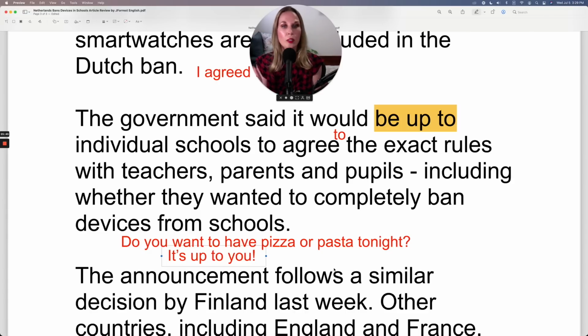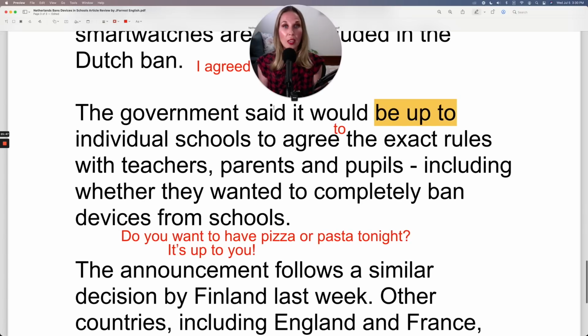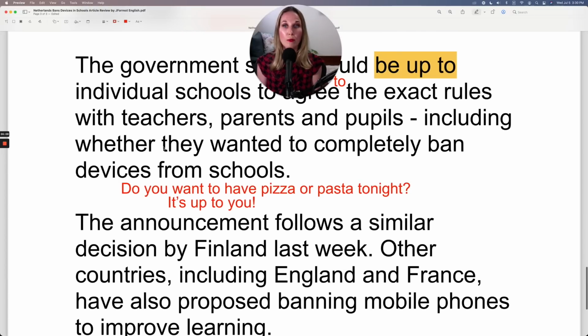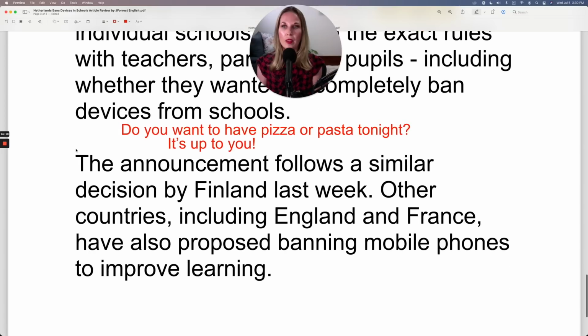It's up to you. So the government said it would be up to the individual schools to agree to the exact rules with teachers, parents, and pupils. So the schools have to decide on the rules, including whether they wanted to completely ban devices from schools. Okay, so schools have the flexibility to decide.